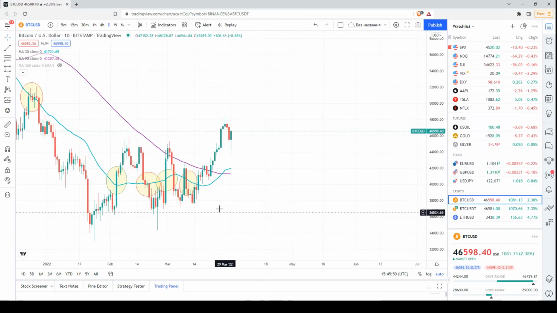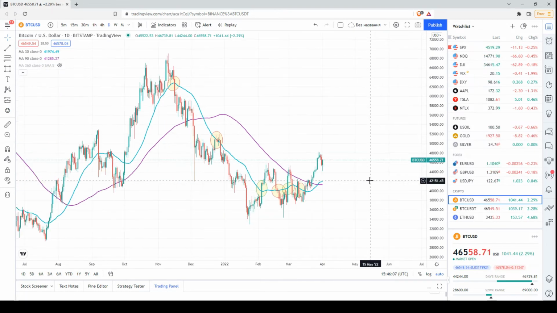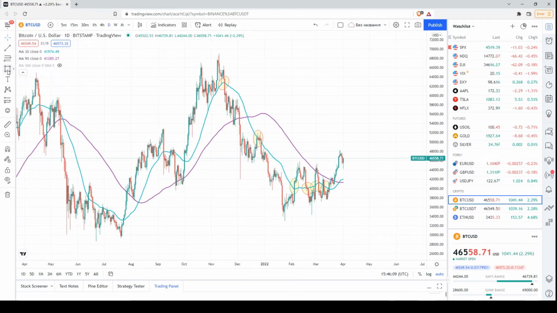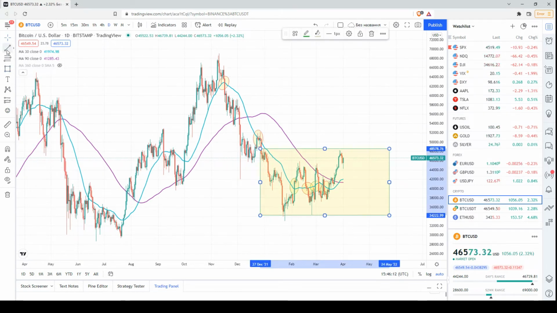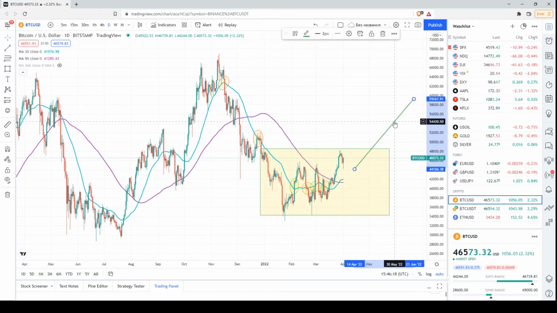Also, we have a bullish moving average crossover here. The 30-day moving average is trying to return above the 90-day moving average. So the longer we have this bullish distribution of these two moving averages, and the longer the price remains above these moving averages, the higher the probability that this is a local bottom, and after that we will probably see some kind of more solid price increase.